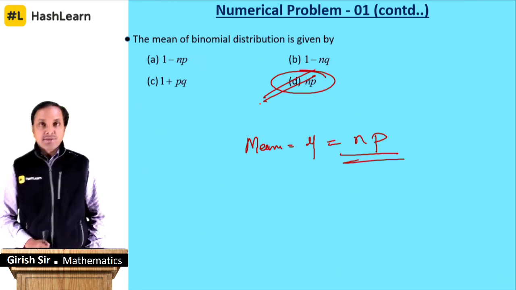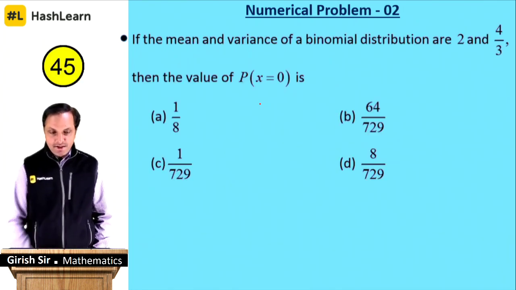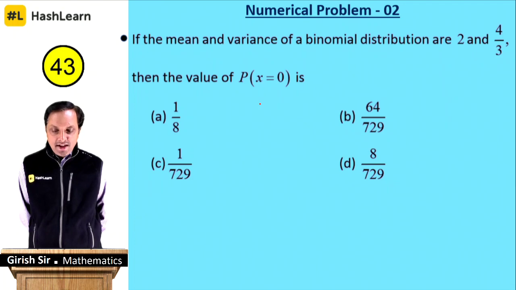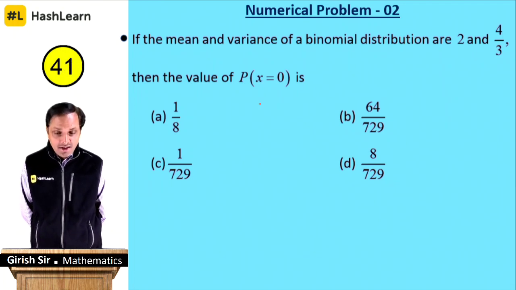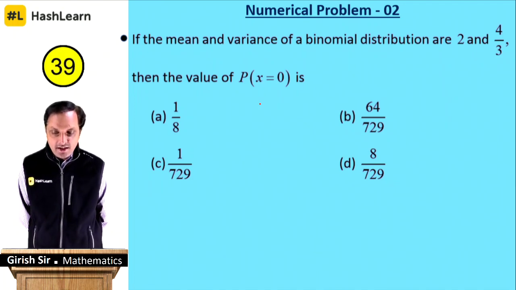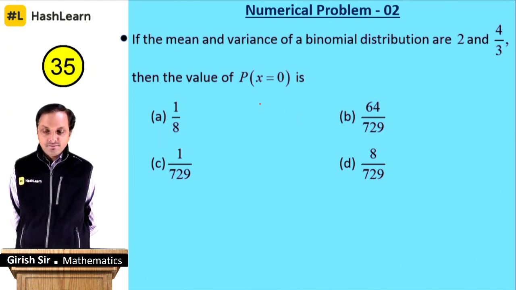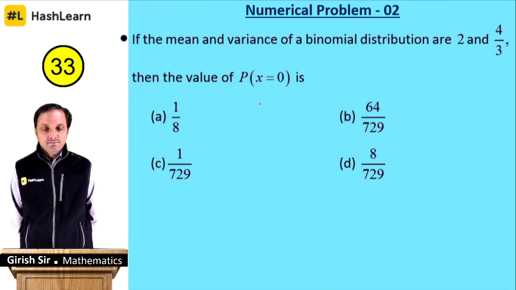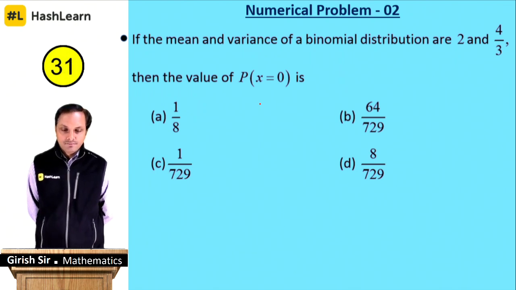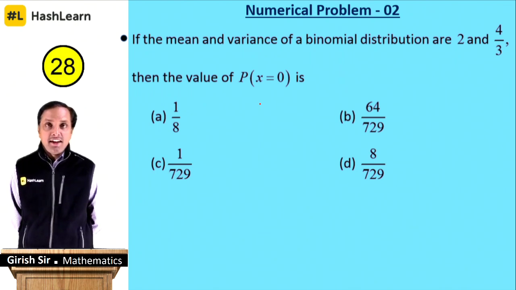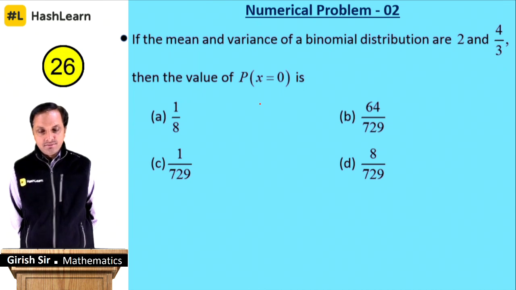Chalo, let's go to the next one, the second numerical for the day, and here is the problem. They are giving you some information. Mean is given and also the variance is given. What is P of x equal to 0?